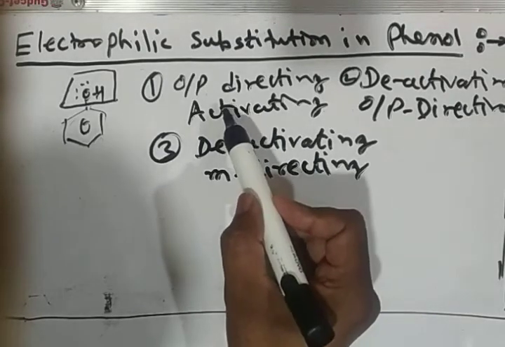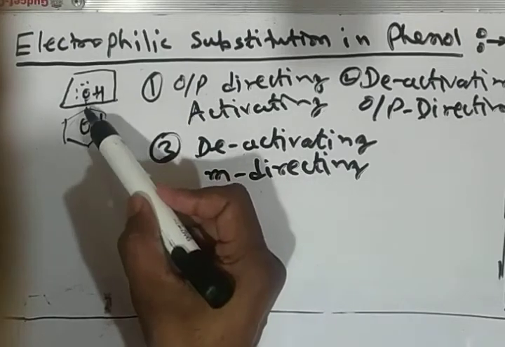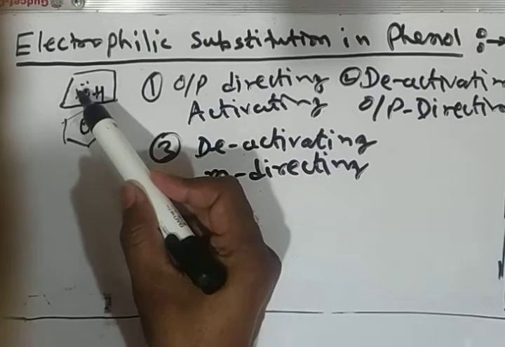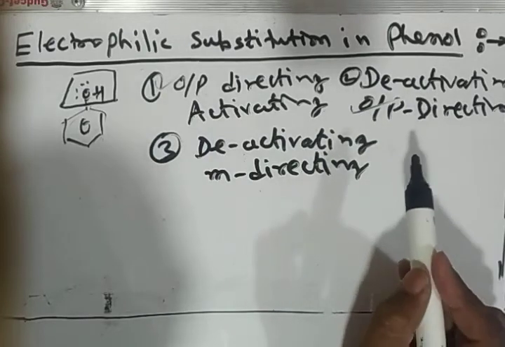The functional group in which the atom attached to the benzene ring carries a lone pair of electrons can act as an ortho para directing group.